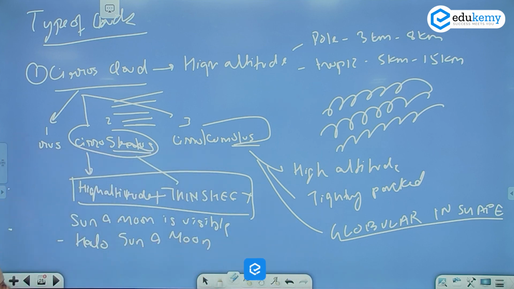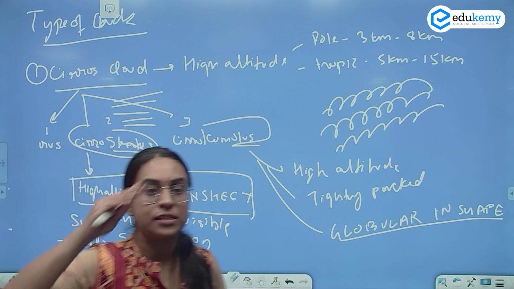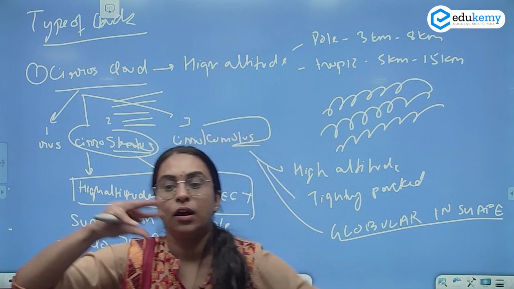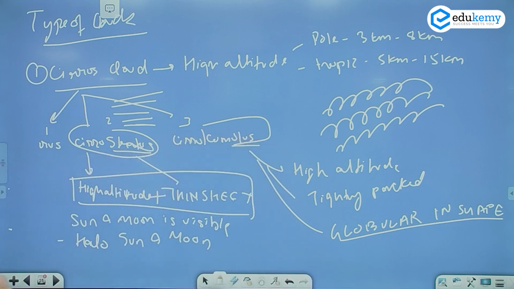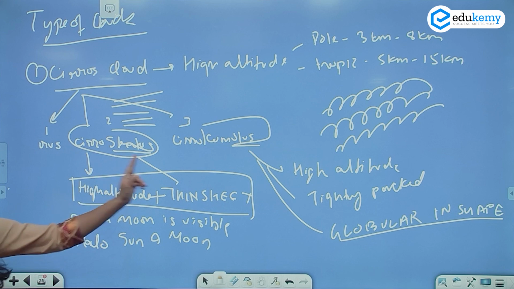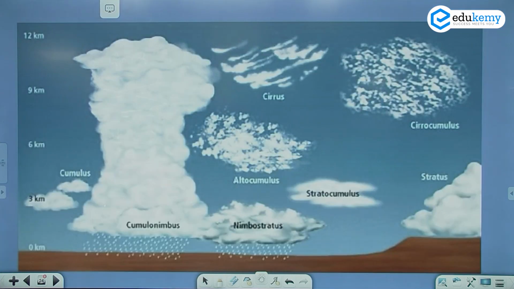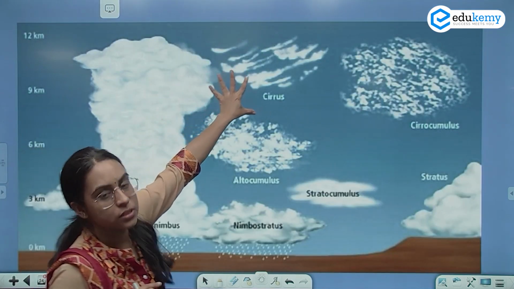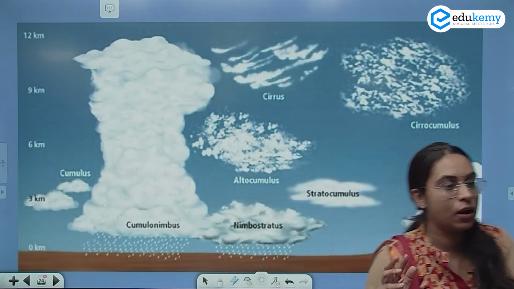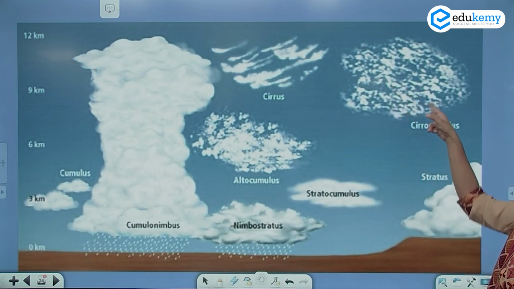One is the cirrus clouds, cirrostratus clouds, and cirrocumulus clouds. 3 types of clouds. Cirrus at a high altitude, and when you apply different shapes to cirrus, you get cirrostratus and cirrocumulus. If you want to look at the images here, you can see this is the cirrus clouds. This is your cirrocumulus clouds. They are tightly packed like wool.